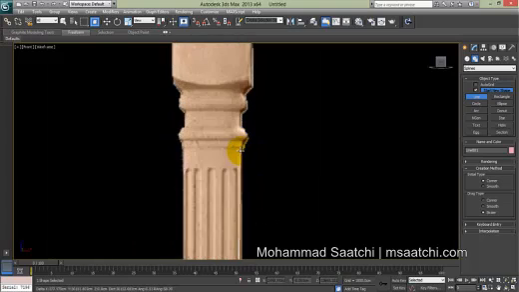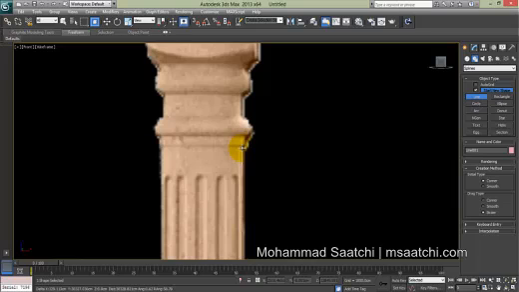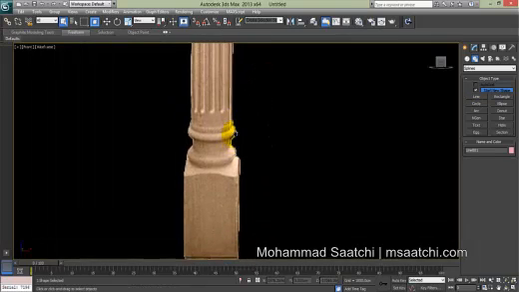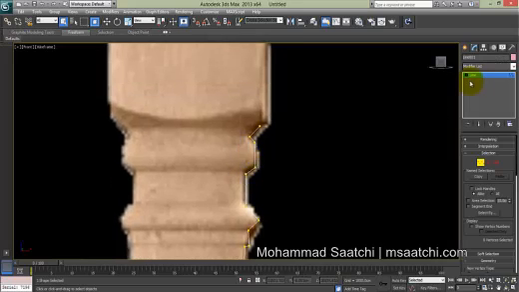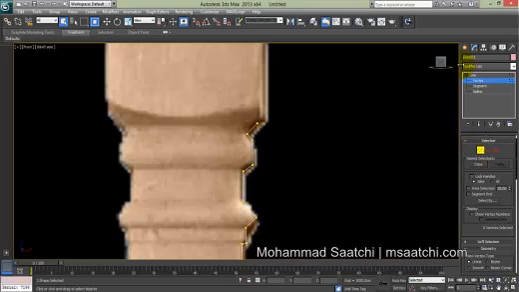I press the I button to change my zoom size. Another vertex. You can attend to the details, but I just want to make it fast and show the main way, so we'll not attend to the details. Okay, it's good. Now I want to edit it and make the vertices better and smoother and similar to the reference. I press 1 on the keyboard, or you can go into the Modify panel and select the Vertex level from here.